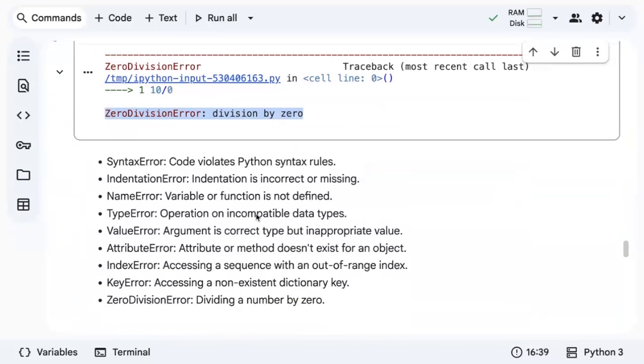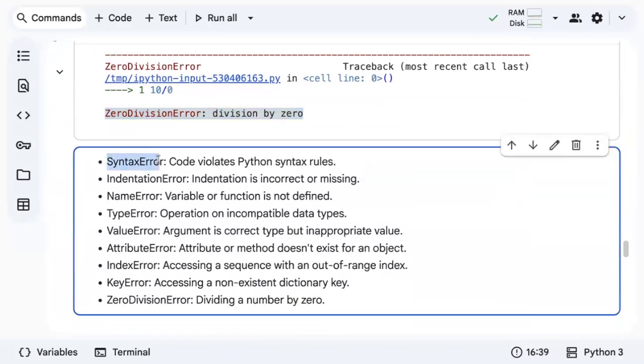So these are the different types of errors that you have to handle: syntax error, indentation error, name error, type error, value error, attribute error, index error, key error, and also zero division error. I hope it's clear. So this is all about the introduction to exceptions and the different types of exceptions we usually see when we write a program.